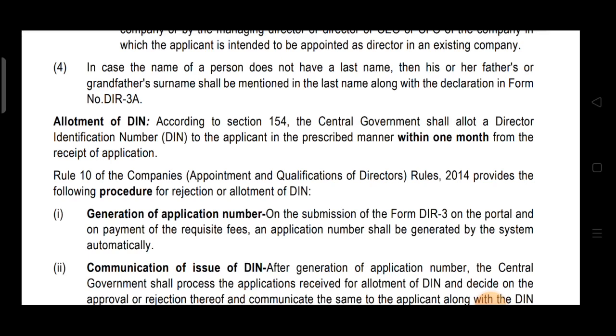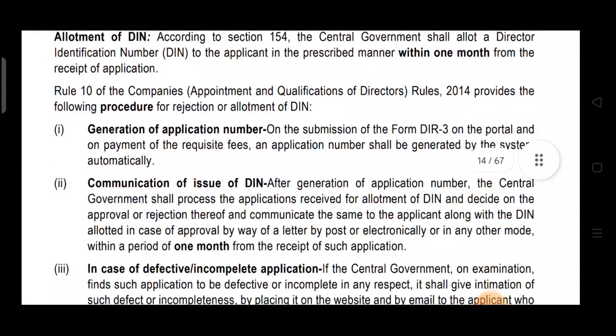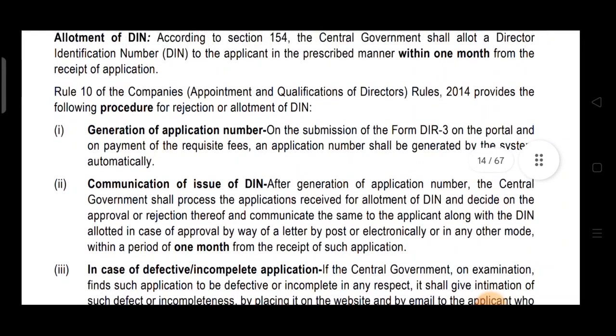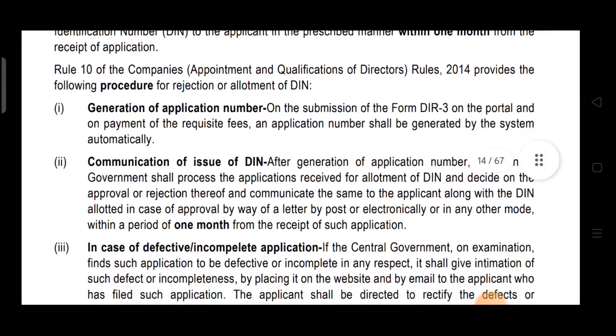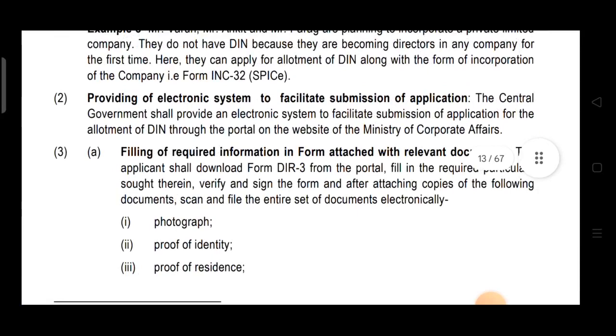So within 1 month from the date of receipt of application, the DIN will be allotted to the applicant. Now, Rule 10 of Companies Rules 2014 provides the following procedure for rejection or allotment of DIN. Now, under Rule 10, what is the procedure that is given for rejection or allotment of DIN? First they have given generation of application number on the submission of DIR 3, the procedure which we just studied, point number 3 ABCD. This was the procedure.